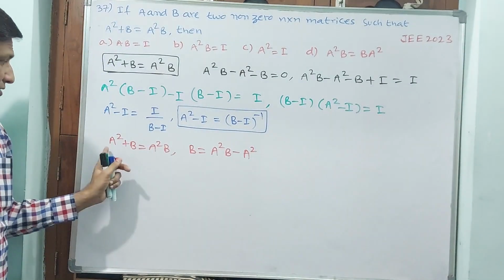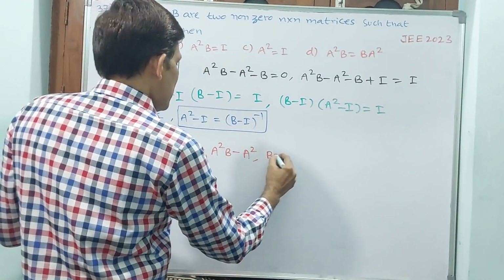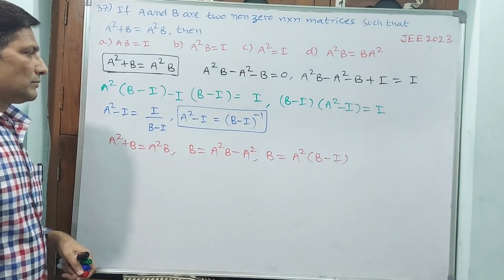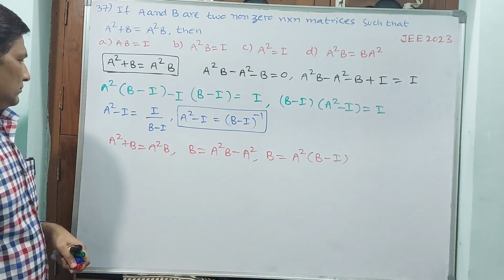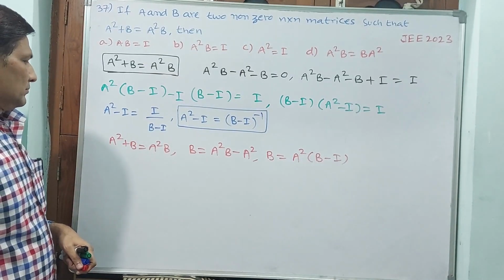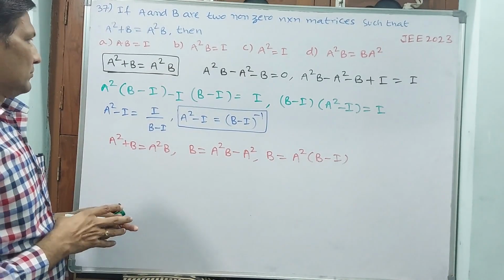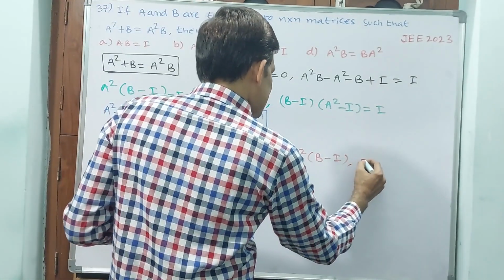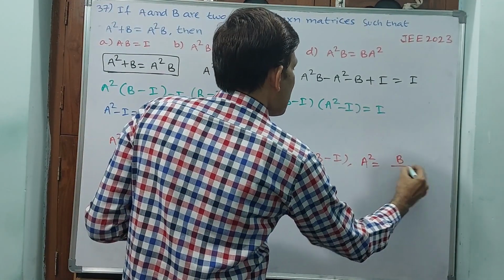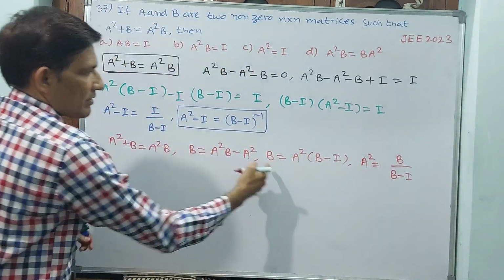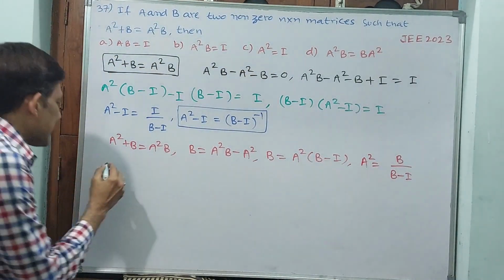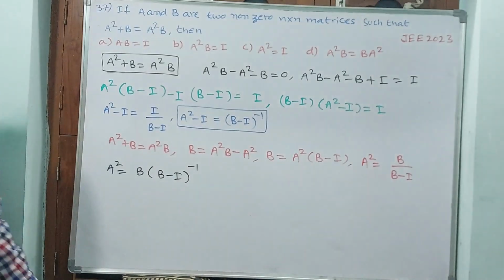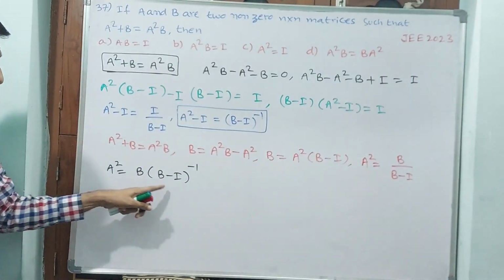Once again, taking B minus I common, A square is equal to B by B minus I. Now A square is equal to B into B minus I inverse, because from denominator to numerator it becomes inverse. Box this also.